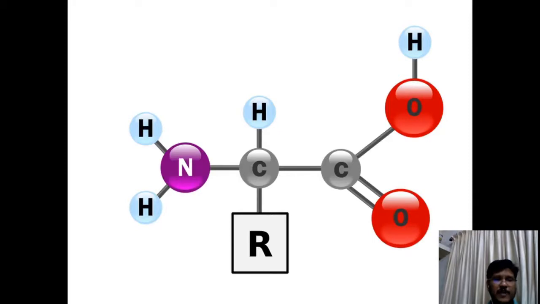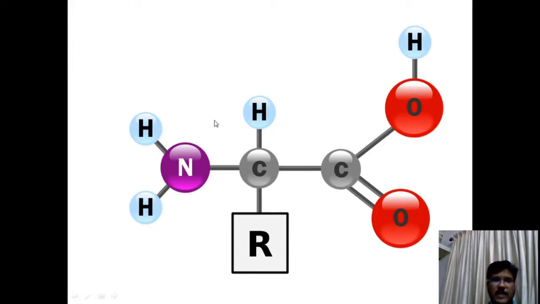This alpha carbon atom is linked at this end to an amino group, and at this end to a carboxylic acid group, at the top is a hydrogen atom, and at the bottom you can see the R group. The R group is a group which is different in all amino acids.